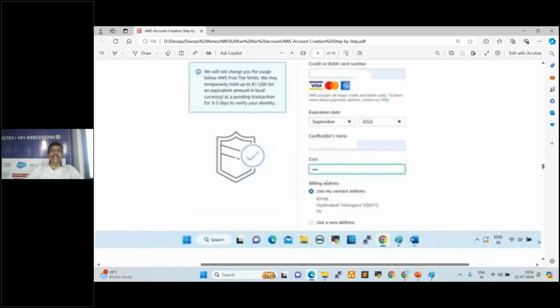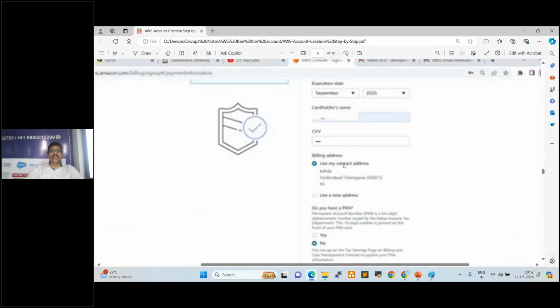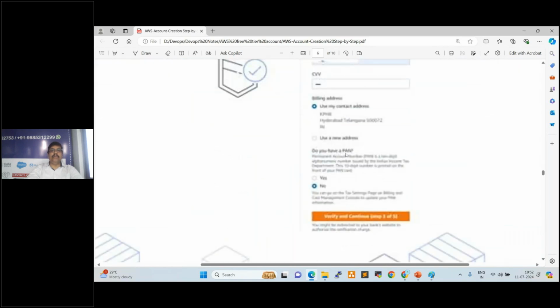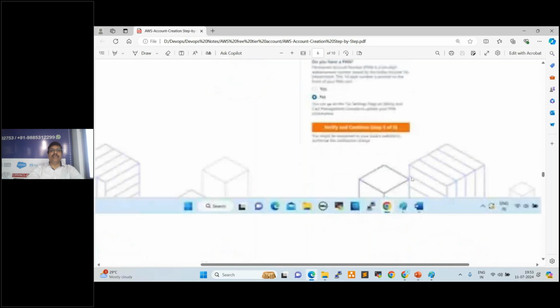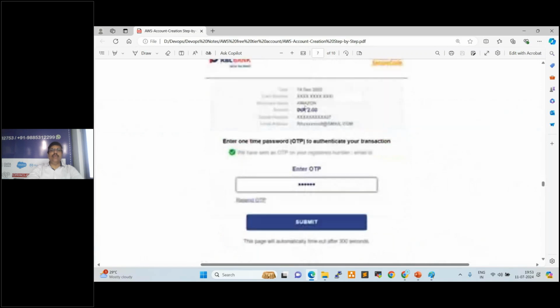Once you enter, you need to check the address here. After that, here PAN, you can select yes or no. Doesn't matter, nothing will happen. So click on verify. Once you click on verify, 2 rupees will be deducted from your account. Okay. So after that you will get the OTP here. So enter the OTP, submit this.